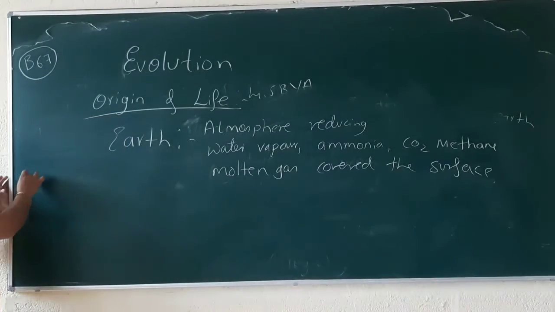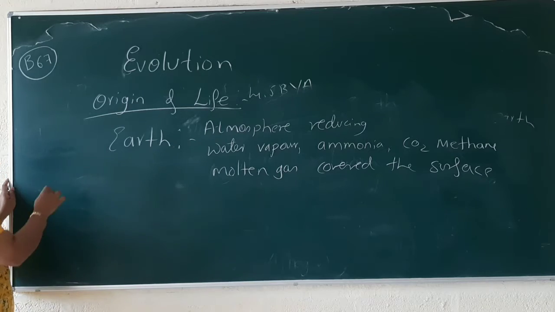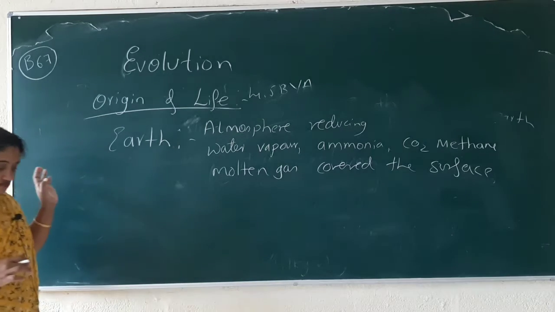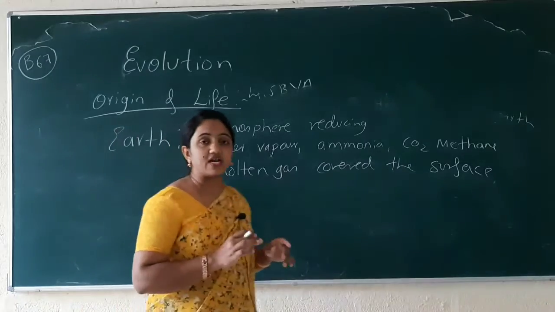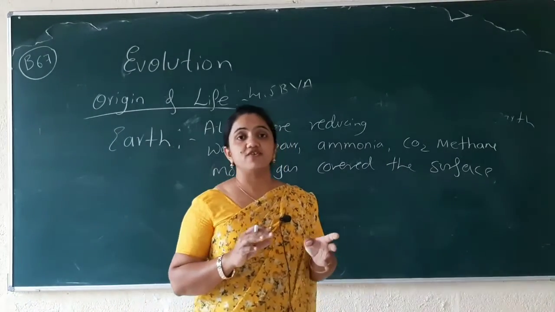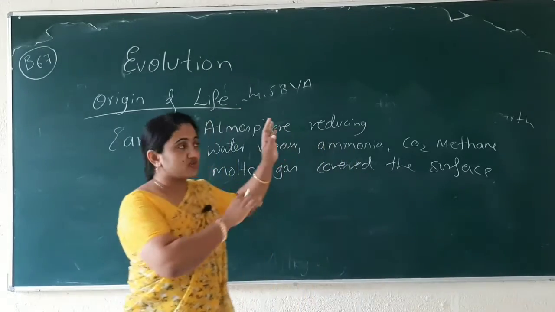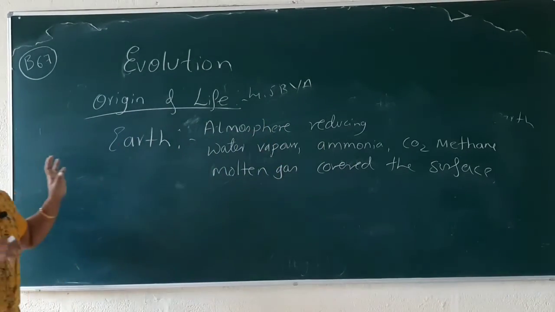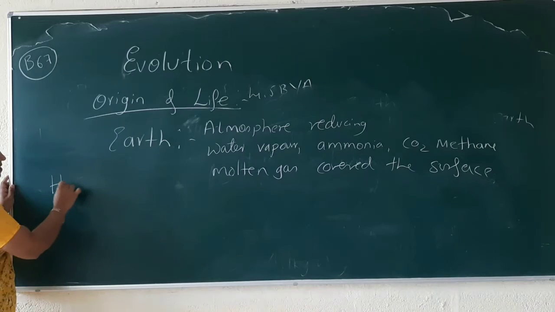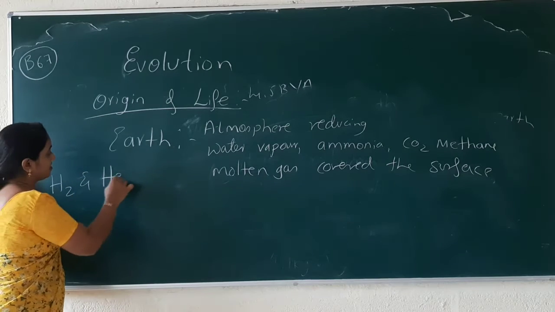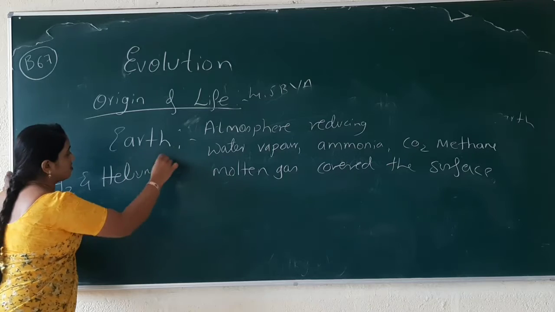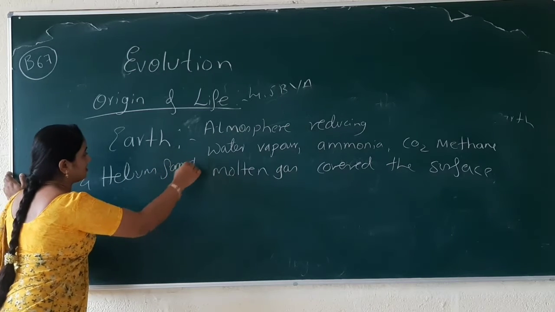I just wanted to add one word here. In the universe content, just write down how the universe evolved. When I was talking about that, I forgot to mention this: hydrogen and helium formed later.